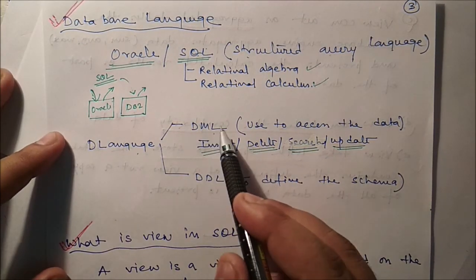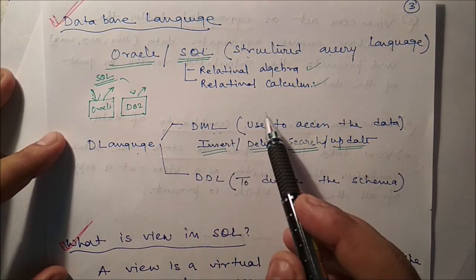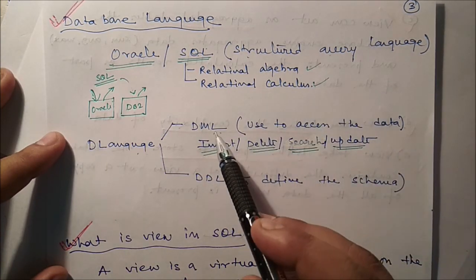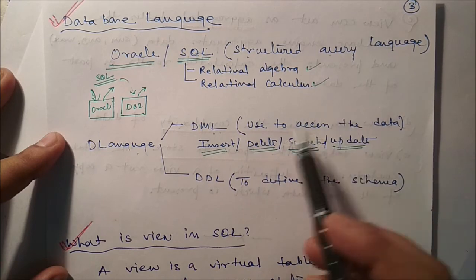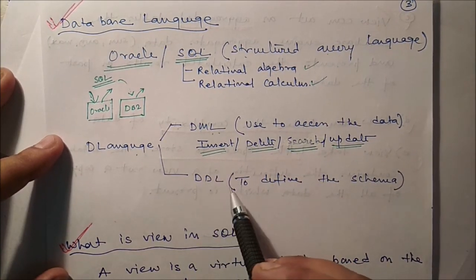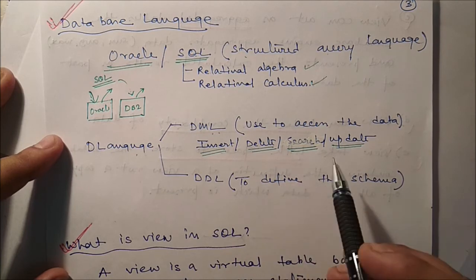So what is data manipulation? Say a select instruction: select asterisk from EMP where this condition, or select maximum salary from EMP where this condition. And DDL is what? The create table instruction: create table, table name, and the instructions.